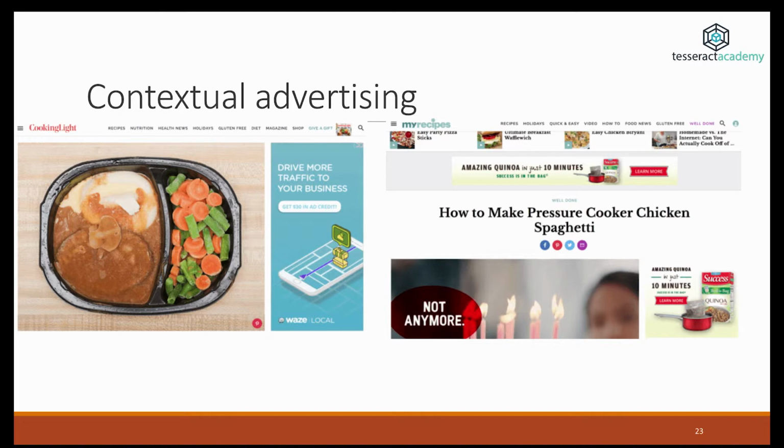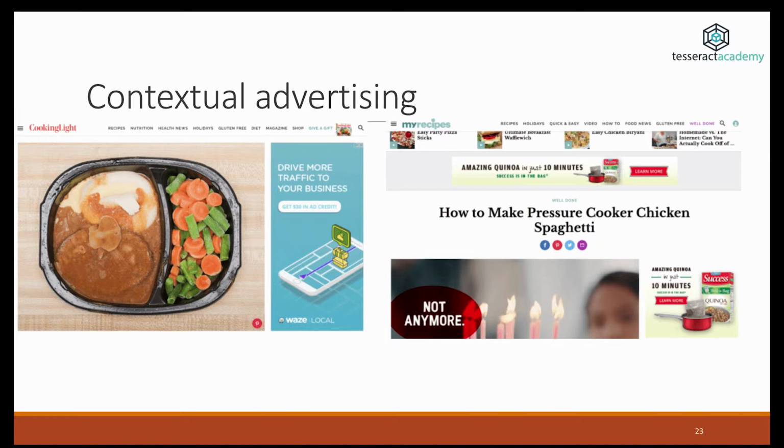On the right-hand side, you see contextual advertising in action. You have an article about cooking chicken, and there's an ad about a quinoa brand which is very easy to cook. You can do it in less than 10 minutes, and this is actually the kind of food that could suit really well with chicken.